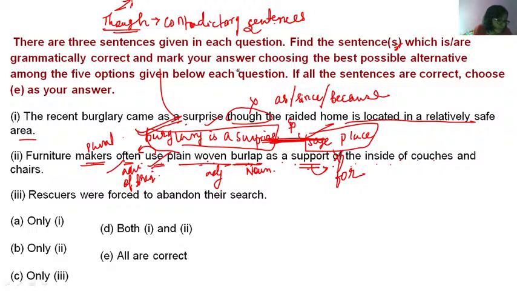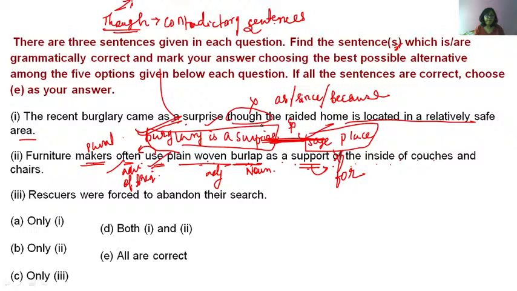Okay. What is woven, ma'am? Woven means something that weavers do. What do weavers do? Weavers make things with their hands using thread. So woven means something that is done using handcraft. Burlap is actually a support made of jute or coarse material. Understood? Coarse or rough material. Fine. Okay. Couches means your sofa.